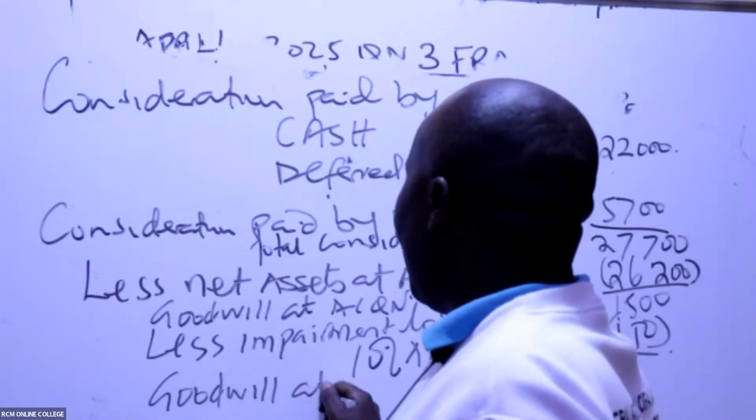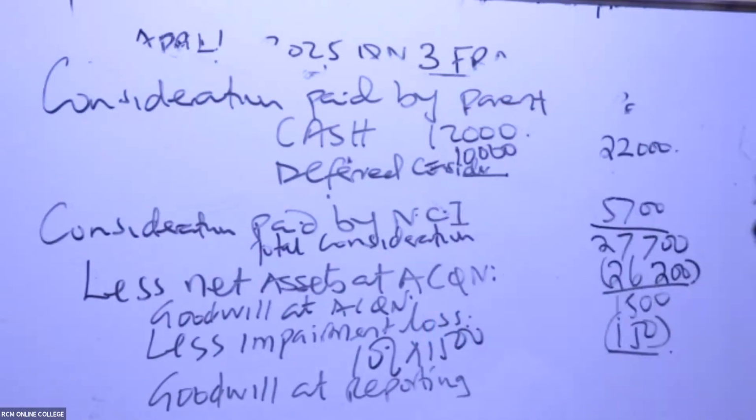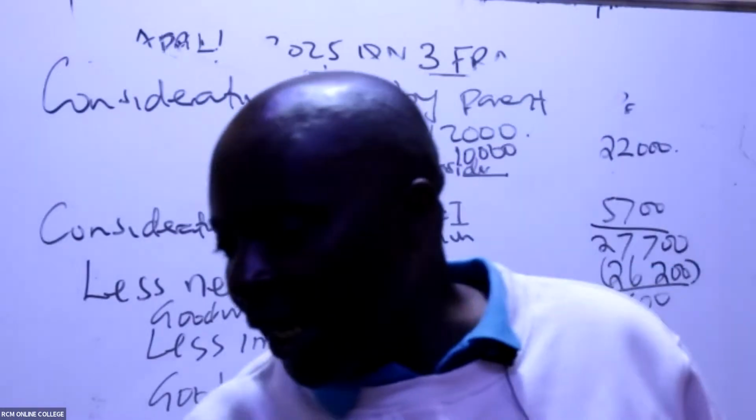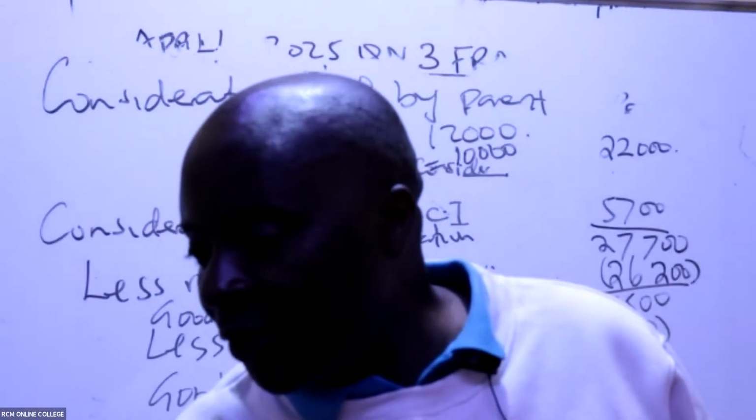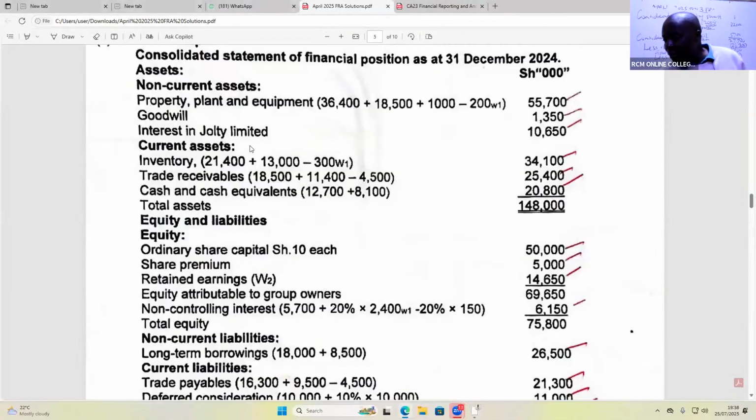Goodwill at reporting. So goodwill at reporting, how much are we talking about, ladies and gentlemen? 1,350. So now if you do it this way, you have your 6 marks. Goodwill at reporting, you have your 6 marks like that. And of course, I've shared these answers so that as I move with speed, you can see goodwill, 1,350 at reporting, what I shall report.